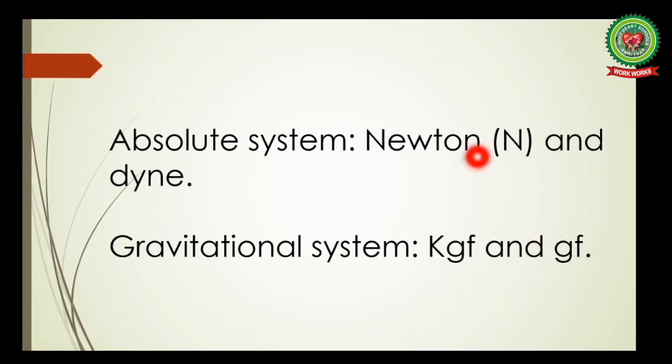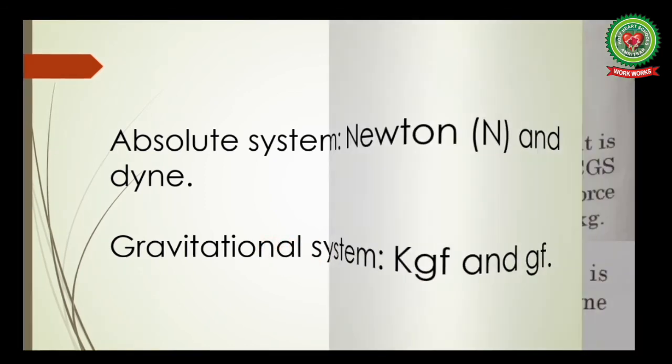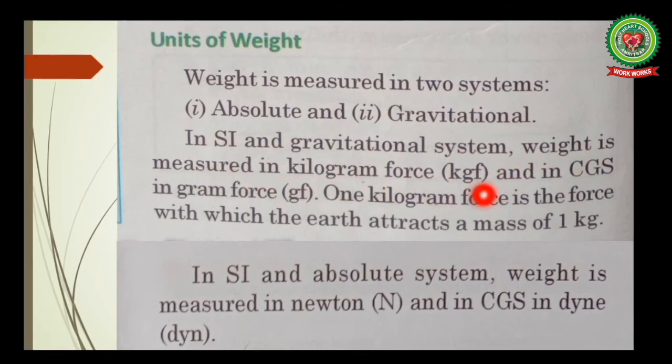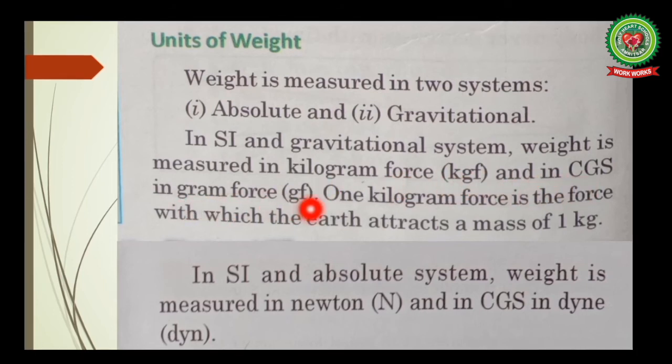So, we have two SI units of weight. Newton is the SI unit of weight in the absolute system, whereas kilogram force is the SI unit of weight in the gravitational system of units. Let's read from the book now. Units of weight. Weight is measured in two systems, absolute and gravitational. In SI and gravitational system, weight is measured in kilogram force. As we have discussed, kilogram force is the SI unit of weight in the gravitational system of units. And in CGS, in gram force.